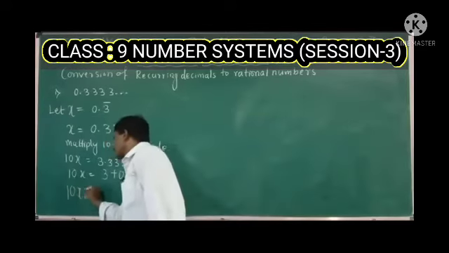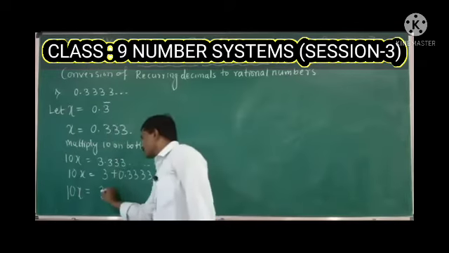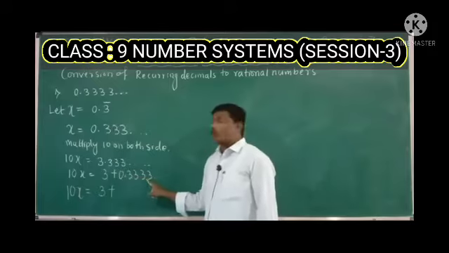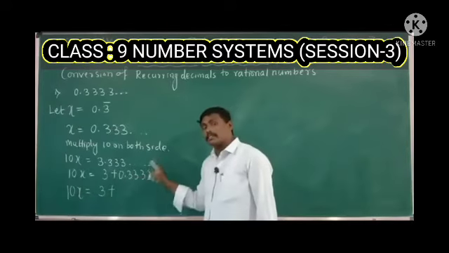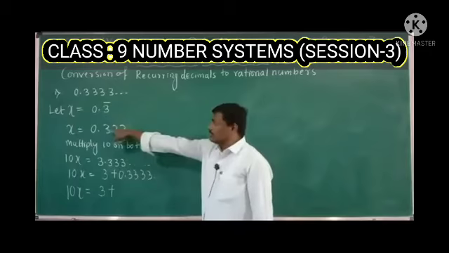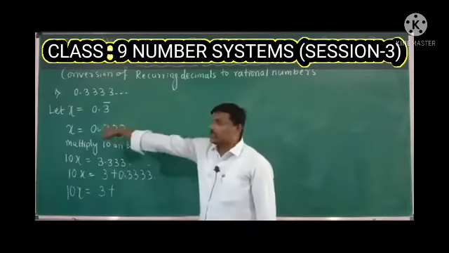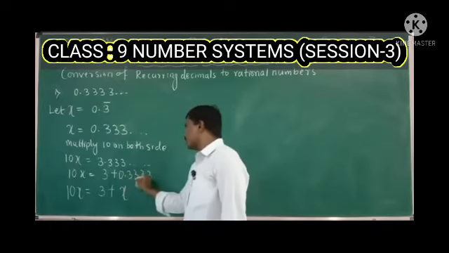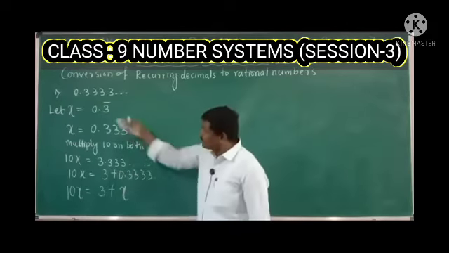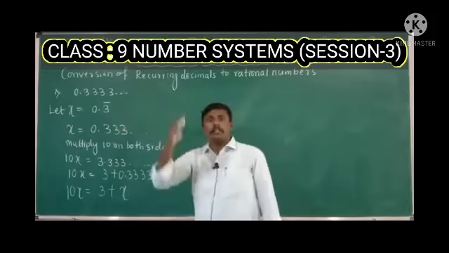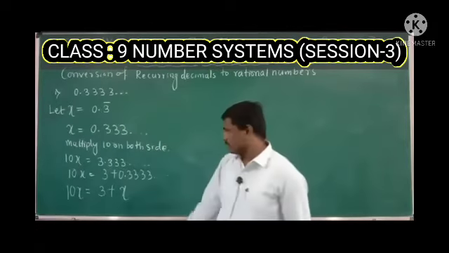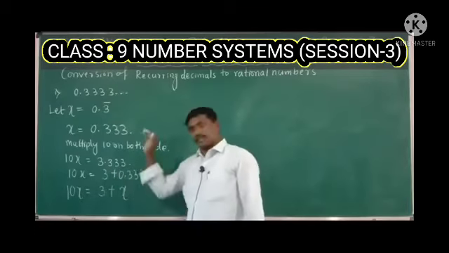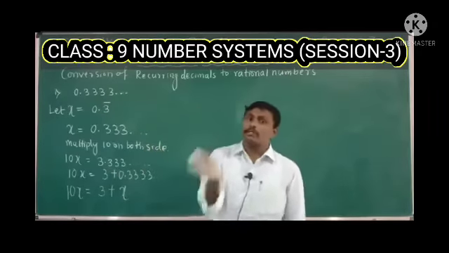Now 10x, write this as it is. 3 also write as it is. Then 0.3333... What is that? What we are considering as 0.333... is nothing but x only. Now write x in the place of 0.333... because we are already considering that 0.333... as x. Okay. Now we have two variables here, 10x and x. Now take these two variables to one side.